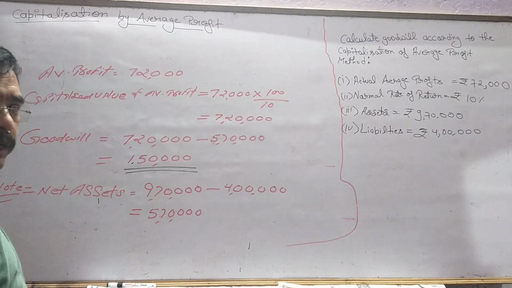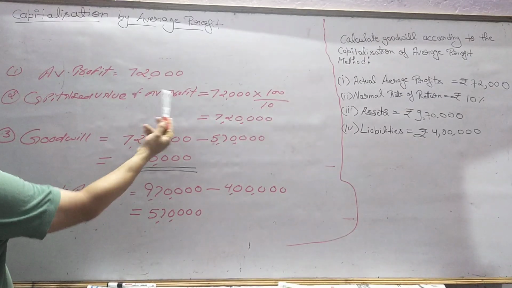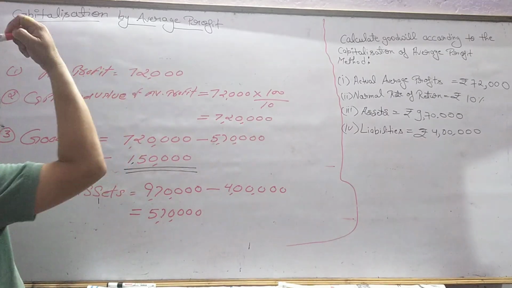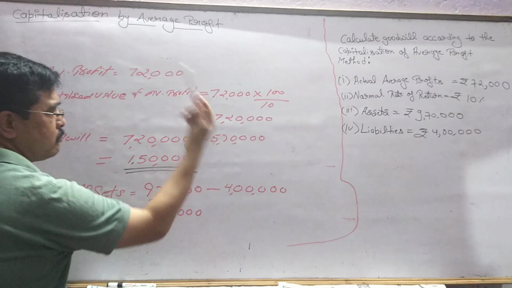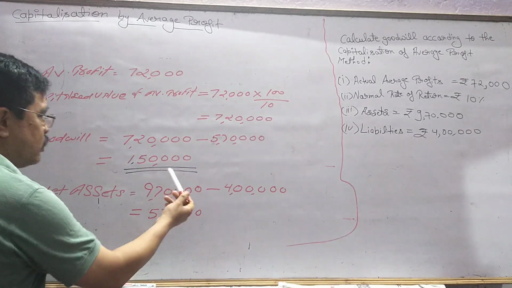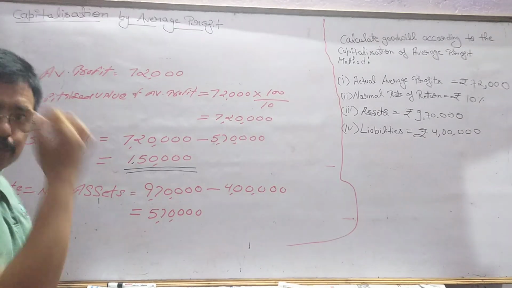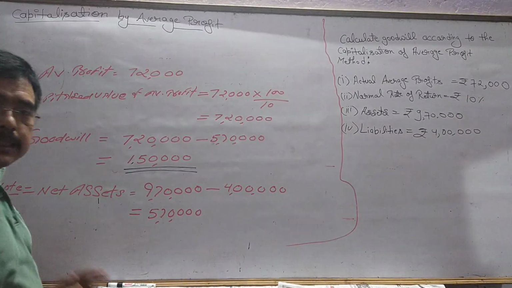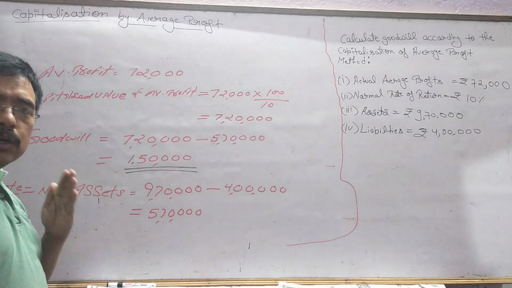And the third step says goodwill is equal to capitalized value of average profit minus net asset: 7,20,000 minus 5,70,000 is equal to 1,50,000 rupees. This is the answer. In the next video we will discuss typical problems related to goodwill.